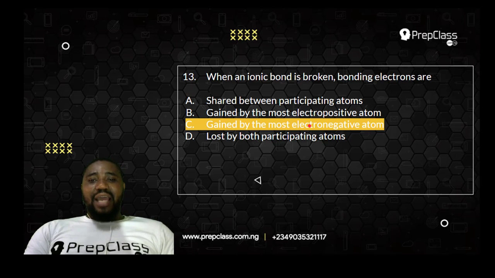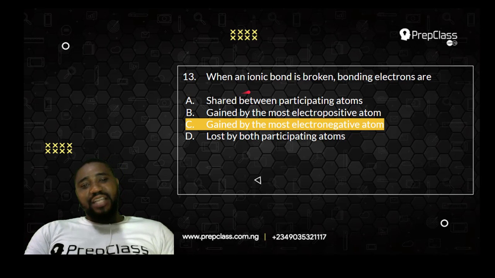Remember that anions, or negatively charged ions, accept electrons, while the positively charged one donates them. So when the positively charged one donates the electron, the negatively charged one will accept it. So the best choice is that electrons are gained by the most electronegative element, and that is option C.